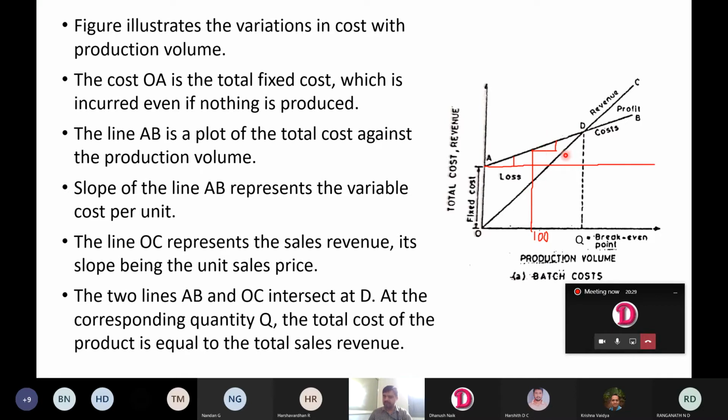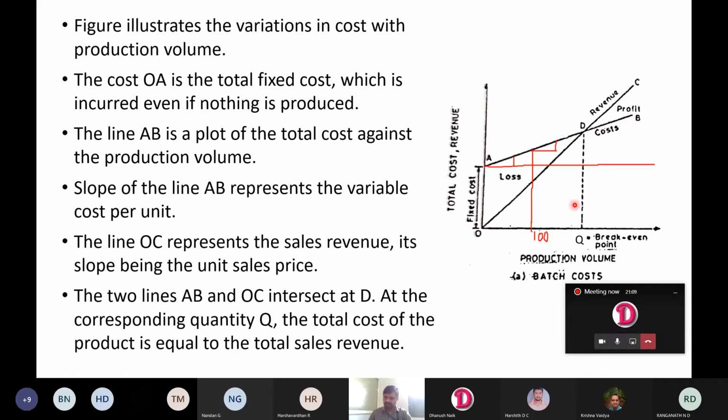Again, if it succeeds to increase its production volume by gaining demand in the market, then it is able to increase revenue. At the same time it is able to reduce the cost. When you produce any product in huge number, in mass quantity, you are able to reduce the cost of production. The reason is the fixed cost is distributed among a large number of units of a product. That's why total cost will come down when the quantity of production is high.